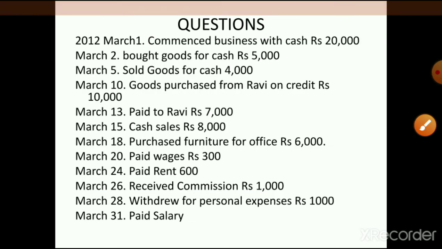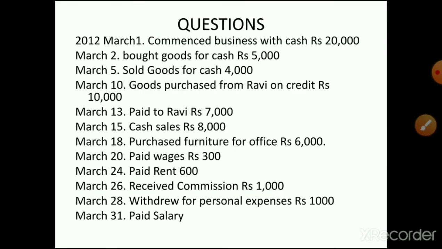So we'll go to a question for today's discussion. A simple question we'll discuss first. Some transactions are given there. Usually when you see this type of transaction, what do you have to do? You have to pass the journal entry, what we studied. This cash book is also a journal. Remember, cash book is also a journal, but it is not the journal we studied; we have to prepare it in this format. So what are the transactions here?